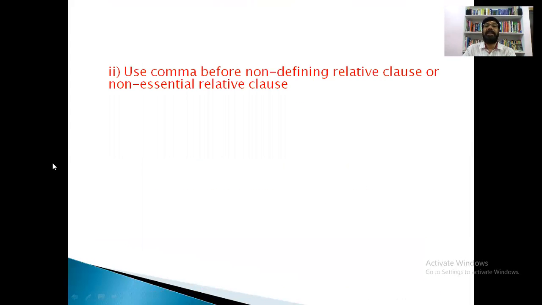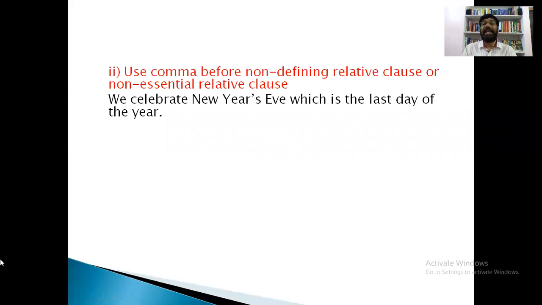And here is the second one. Use a comma before a non-defining relative clause or non-essential relative clause. Actually, in the previous sentence we need not use a comma because that is a defining clause. But a non-defining relative clause should be separated with a comma.